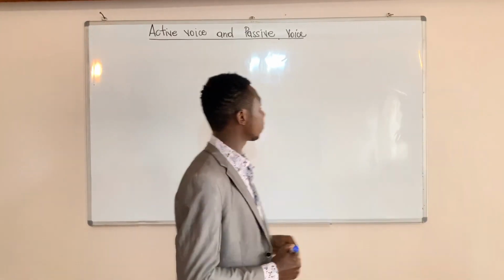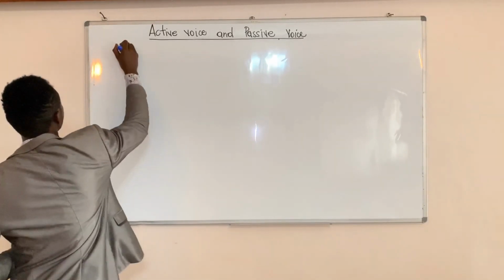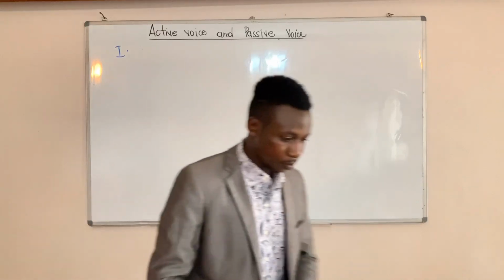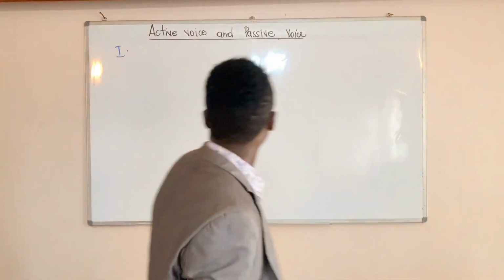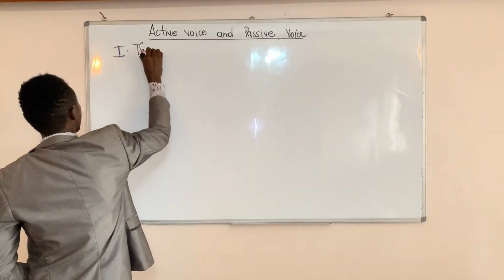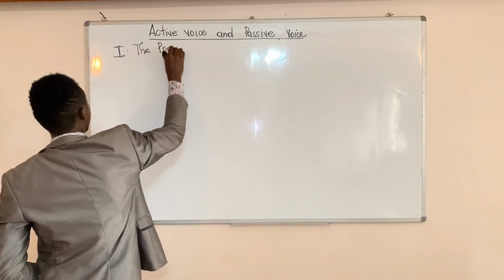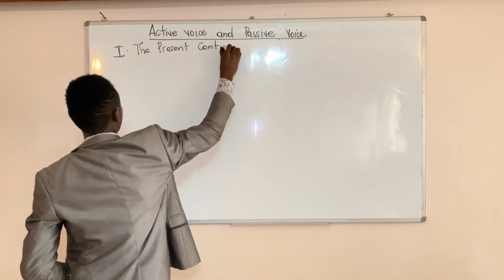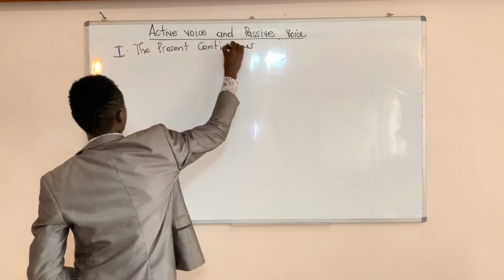Let's begin with tense number 1, which is called the present continuous tense.